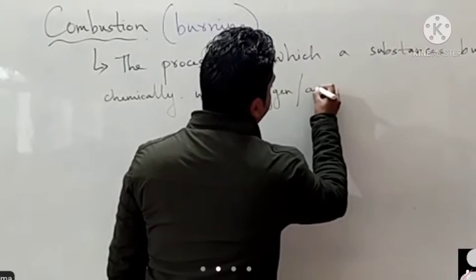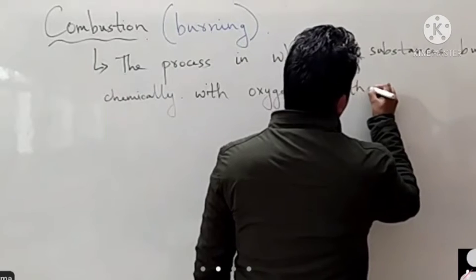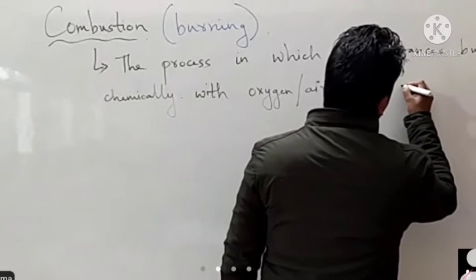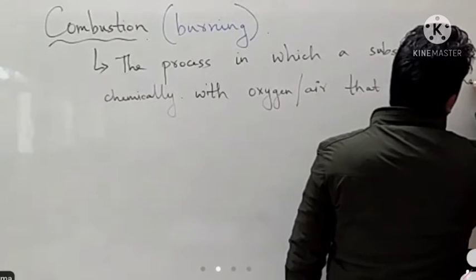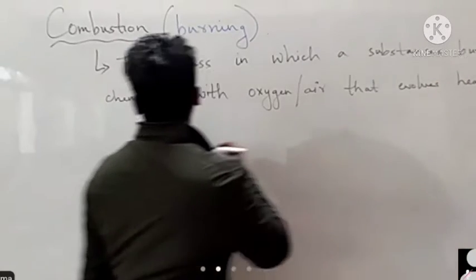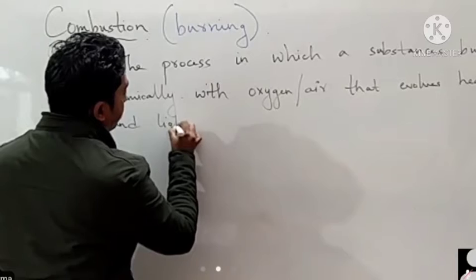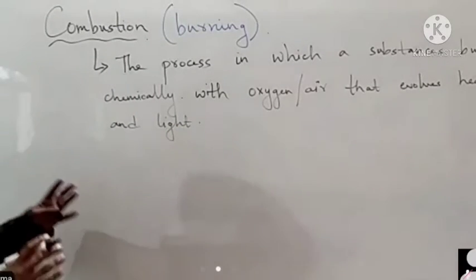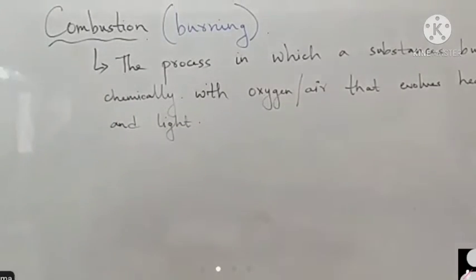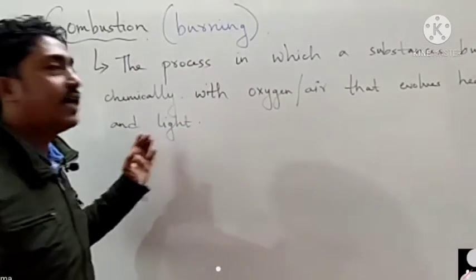So combustion means the process in which a substance burns, or chemically combines with oxygen or air, and which evolves heat and light.